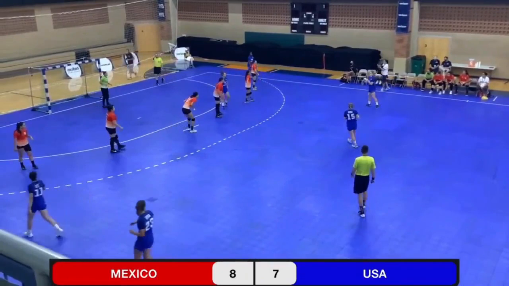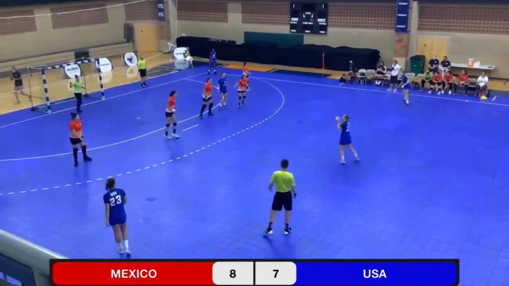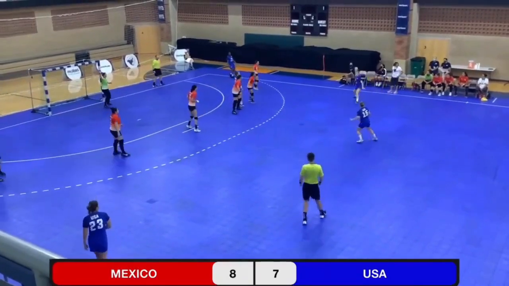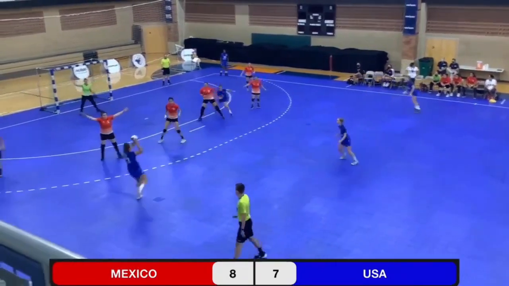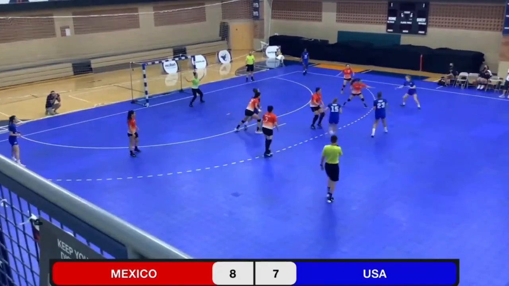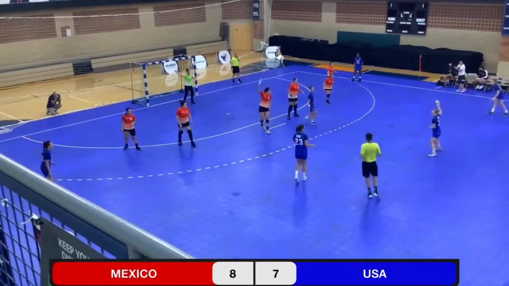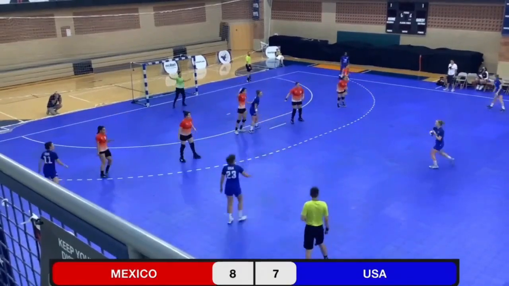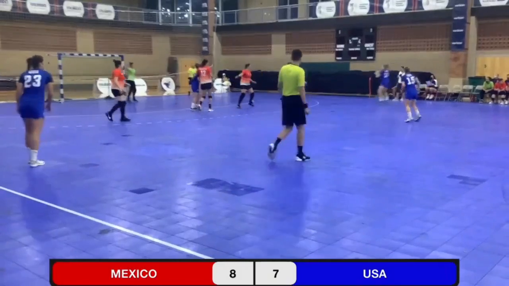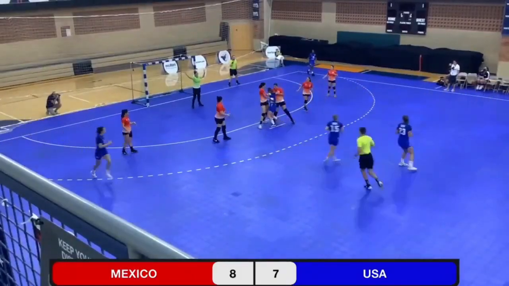Checking into the game now also is number 14, Gabby Martin. She plays her club handball in Quebec, and for Celtic, and she is just 17 years old. She passes it to Reedy, into Gascon.